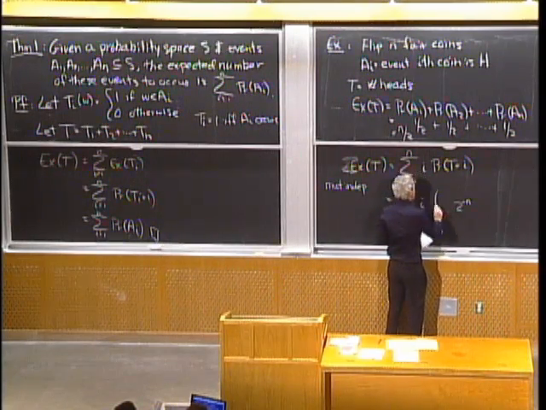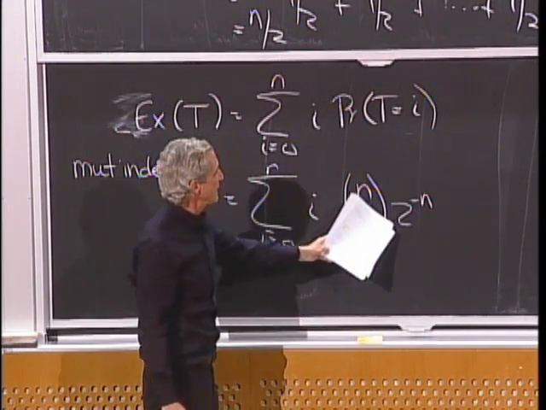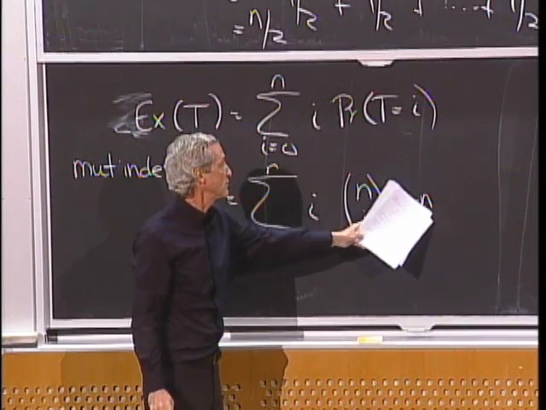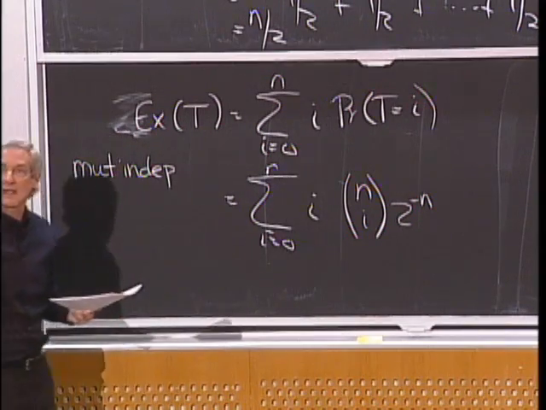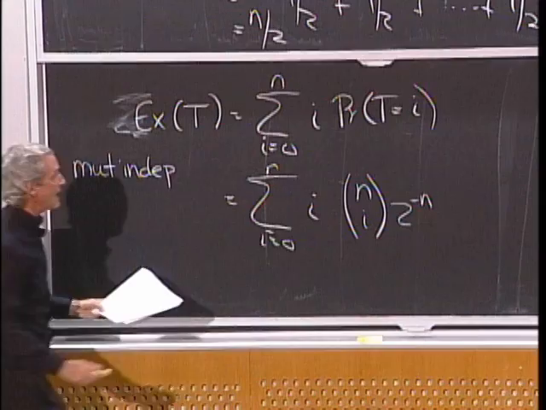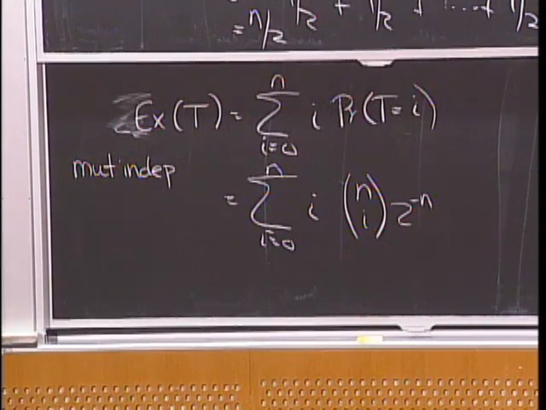Yes, because if you look at the sample space, there are 2 to the n sample points, all equally likely. They're all probability 2 to the minus n. And there's n choose i of them that have i heads. And now you'd have to evaluate that sum, which is sort of a pain.